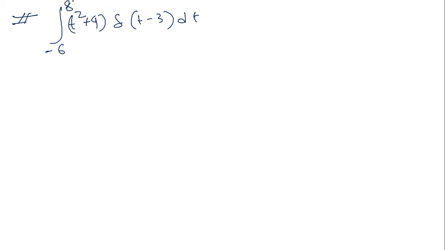Now I take one mathematical problem, problem 1. I want to integrate t square plus 4 times delta t minus 3 dt, where t exists between minus 6 to 8. In this problem, at which time point does the impulse exist? We are going to integrate from minus 6 to 8, but the impulse function is valid at t equals 3.